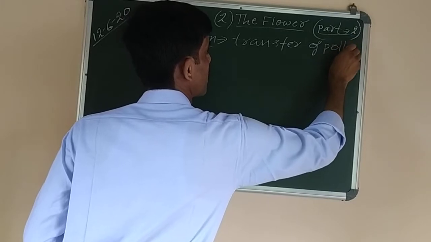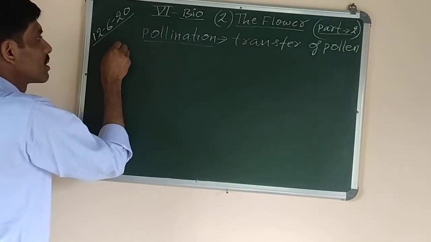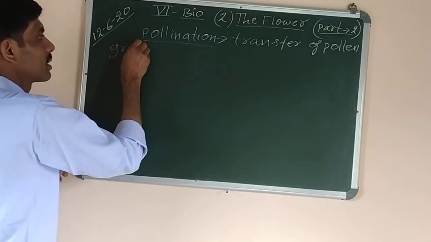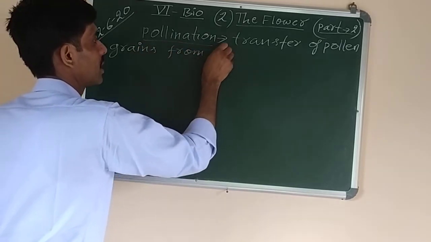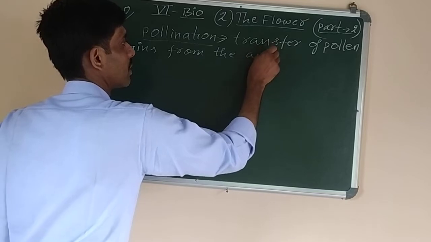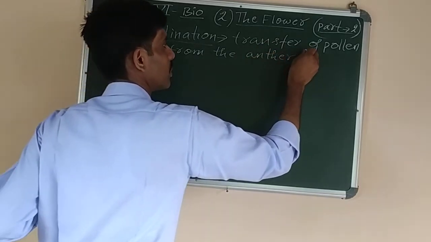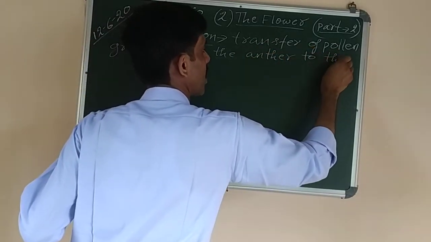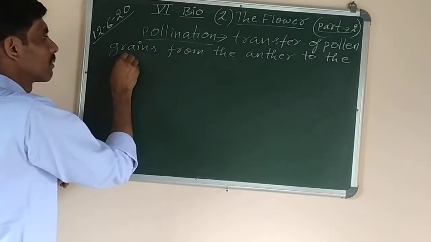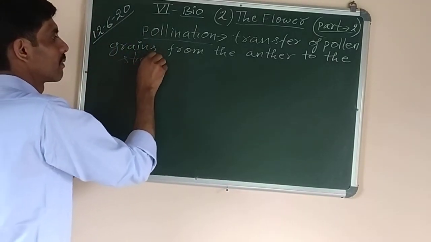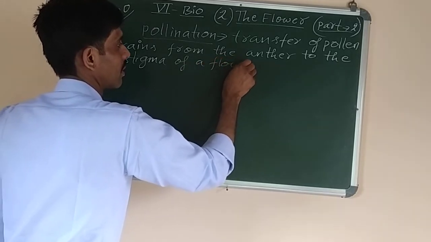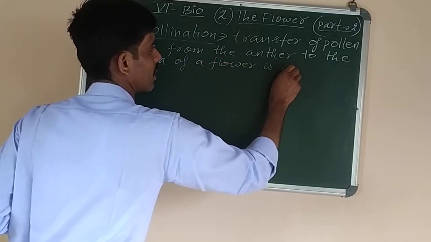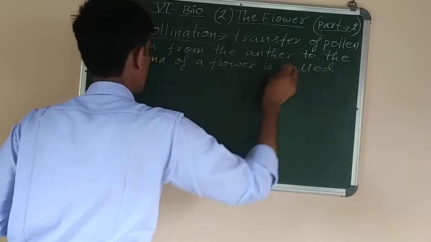Pollen grains means the male reproductive cells. Transfer of pollen grains from the anther to the stigma of a flower is called pollination.